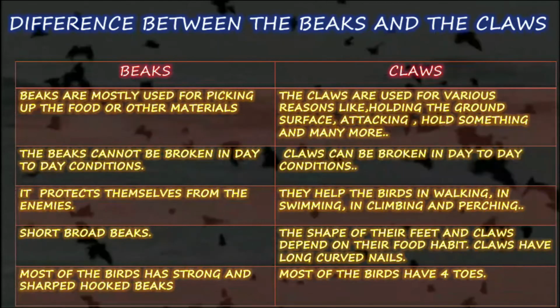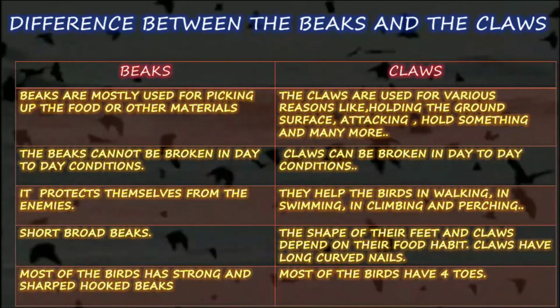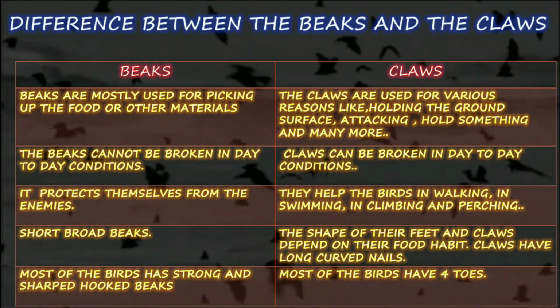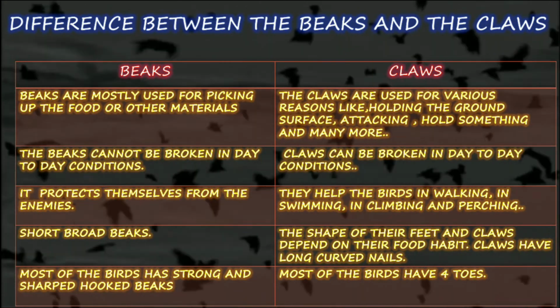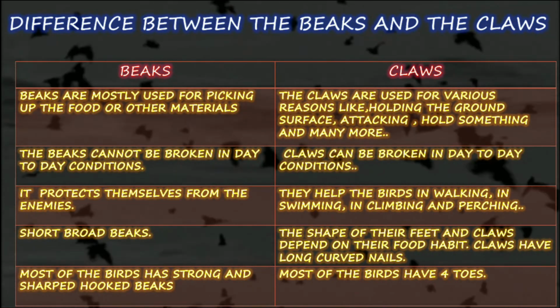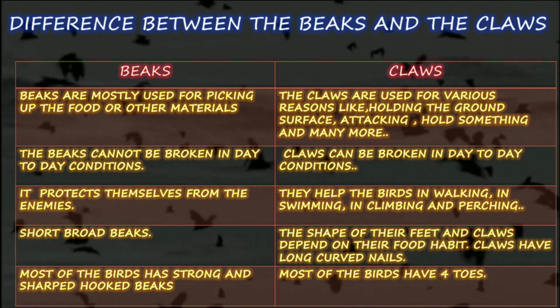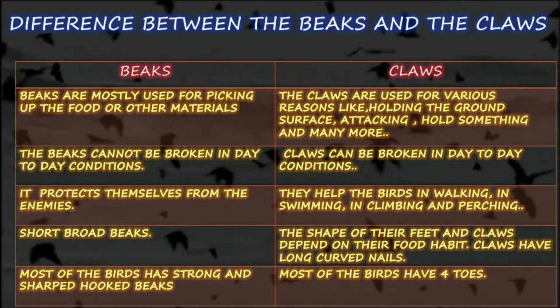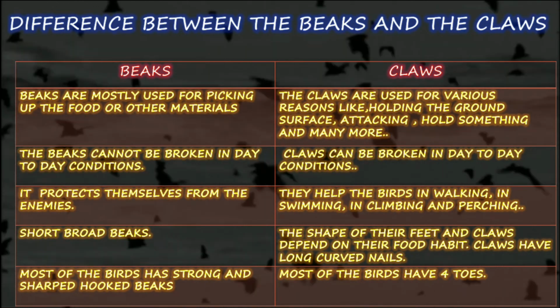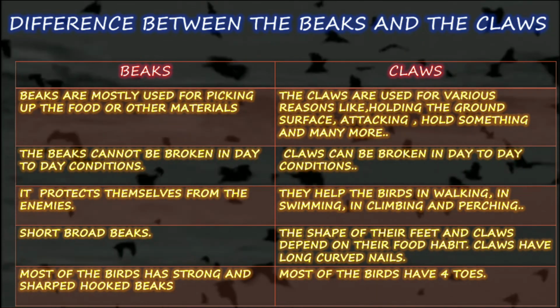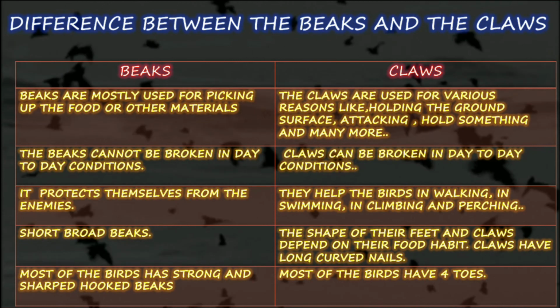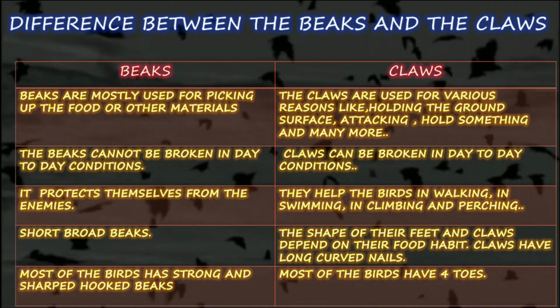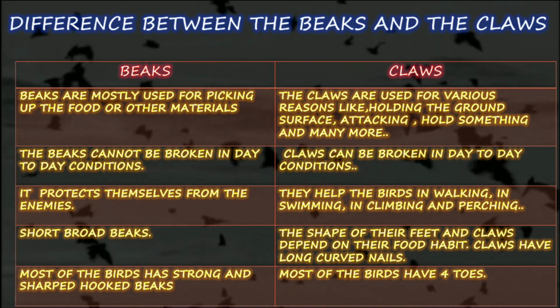Difference between the beaks and the claws. Beaks are mostly used for picking up the food or other materials. The claws are used for various reasons like holding the ground surface, attacking, holding something, and many more. The beaks cannot be broken in day-to-day conditions. Claws can be broken in day-to-day conditions. It protects them from the enemies. They help the birds in walking, swimming, climbing, and perching.